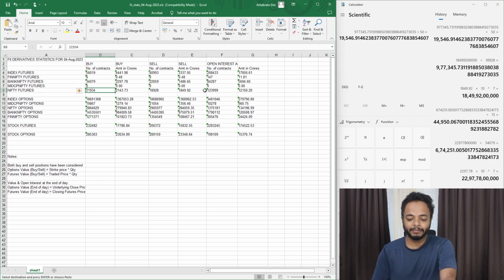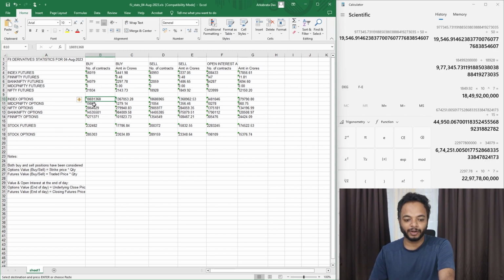Now coming to index options, it is a little complicated. Why? Because in futures, buy means long and sell means short, but here buy means put buy and call buy together. I'll show you with proof.